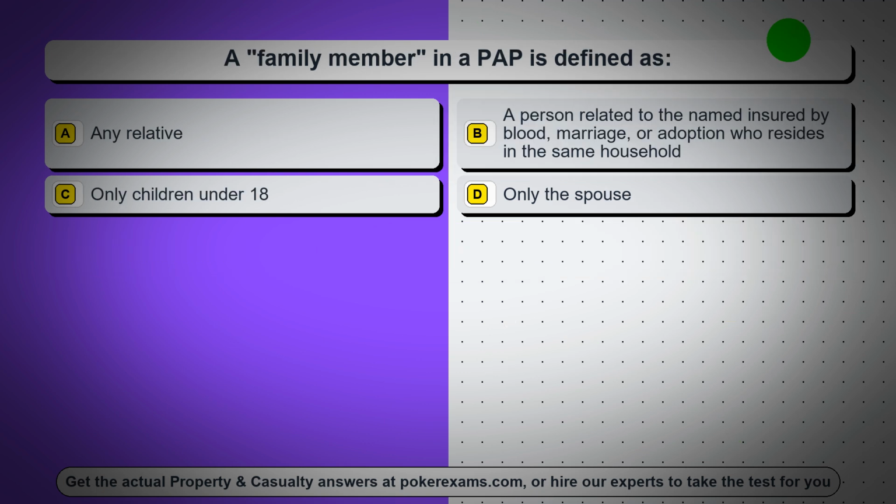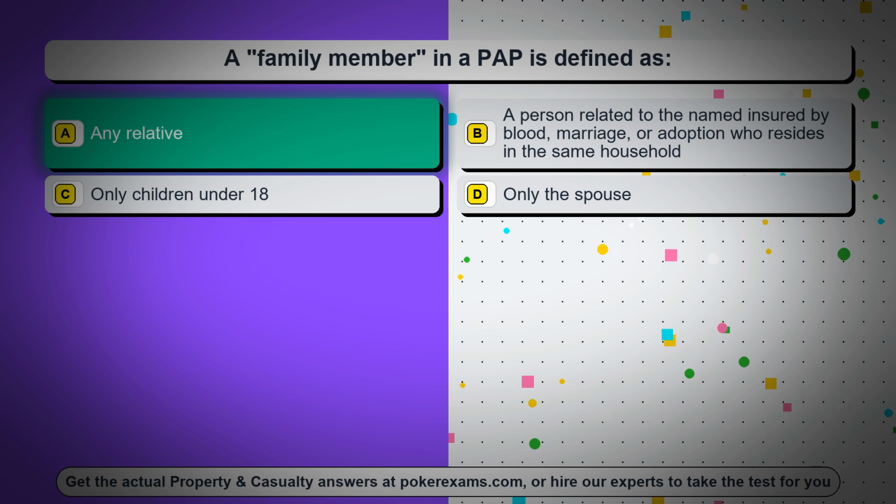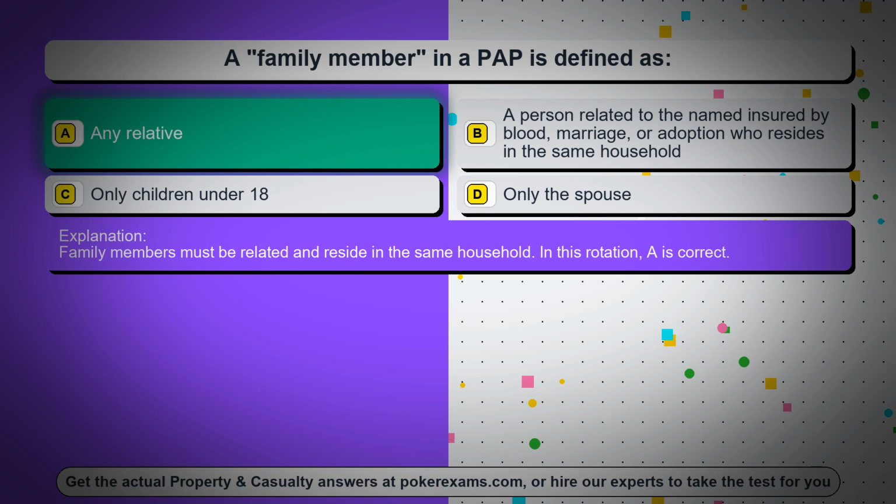Question 8. A family member in a PAP is defined as option A, any relative, option B, a person related to the named insured by blood, marriage, or adoption who resides in the same household, option C, only children under 18, option D, only the spouse. The correct answer is option A, any relative. Family members must be related and reside in the same household. In this rotation, A is correct.